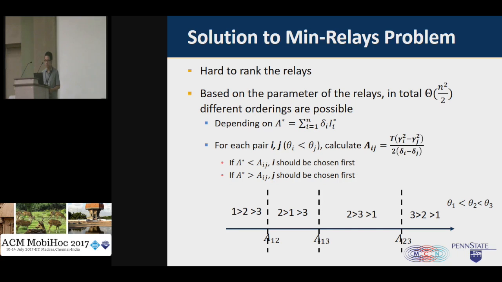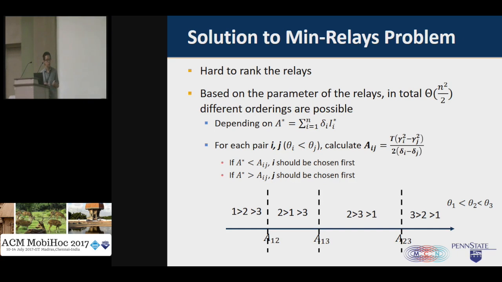In the first case, let's consider when A star resides in the leftmost region. That is, A star is less than A12. In this case, relay 1 should be chosen before relay 2, and relay 1 should be chosen before relay 3, and relay 2 should be chosen before relay 3. So when A star resides in the leftmost region, we will be able to get an ordering of the relays.